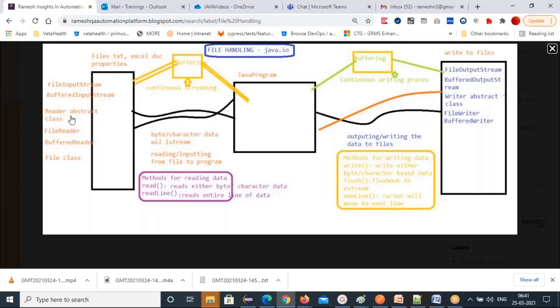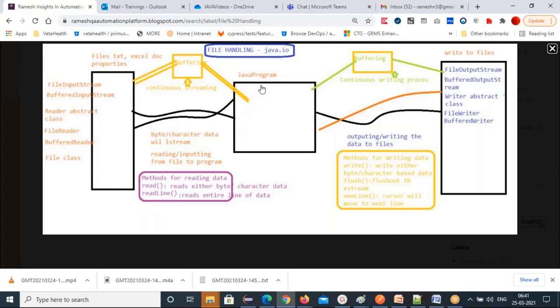Inside an abstract class, an abstract method will be there. Inside the class you have the abstract read method, and however you want, all these classes implement these methods. That's how an abstract class is implemented.